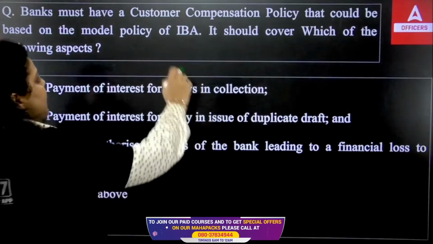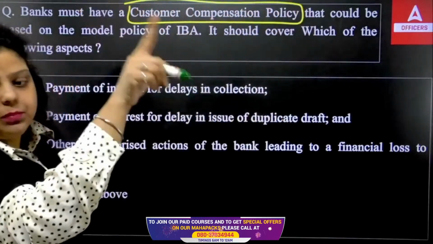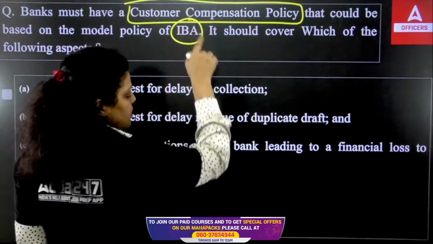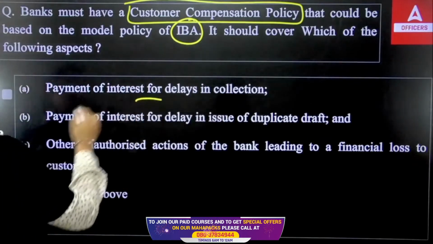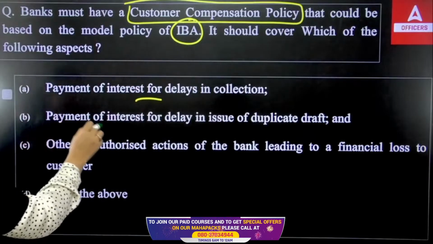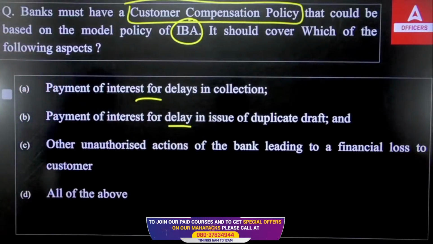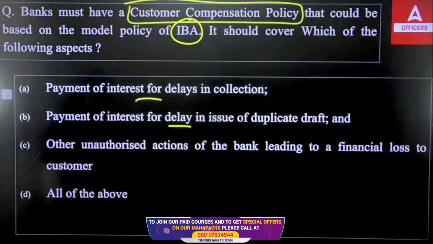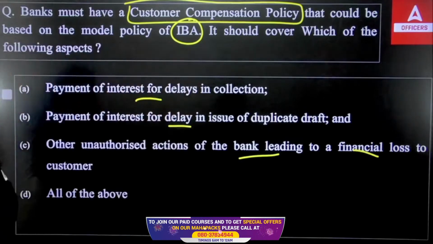So what do you think? Which of the following is correct? We are talking about a bank must have a customer compensation policy that could be based on the model of the Indian Banks Association. So which of the following should be covered? First, payment of interest for delay in collection, payment of interest for delay in issue of duplicate draft, other unauthorized action of the bank leading to a financial loss of the customer, and then all of the above. Which of the following is correct?